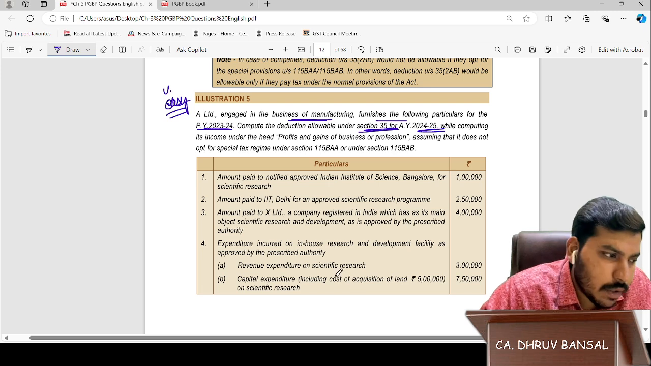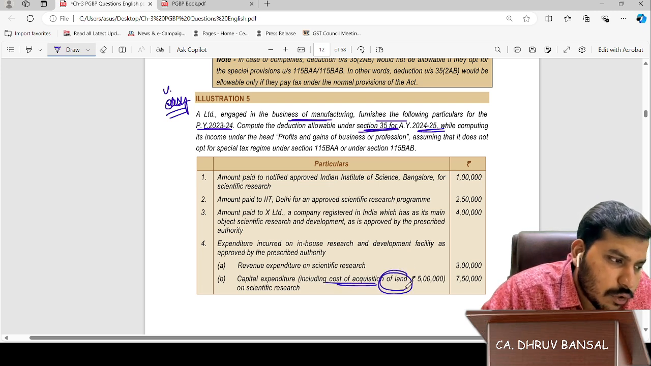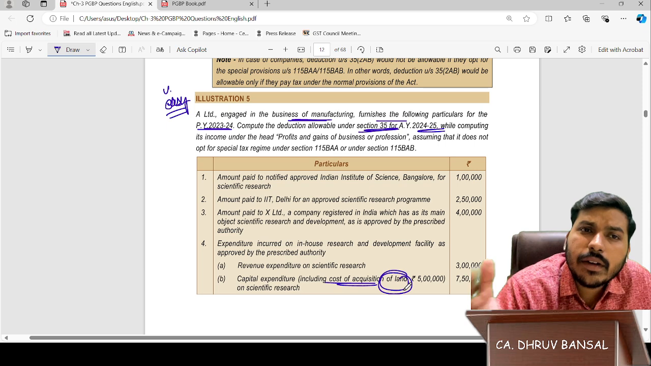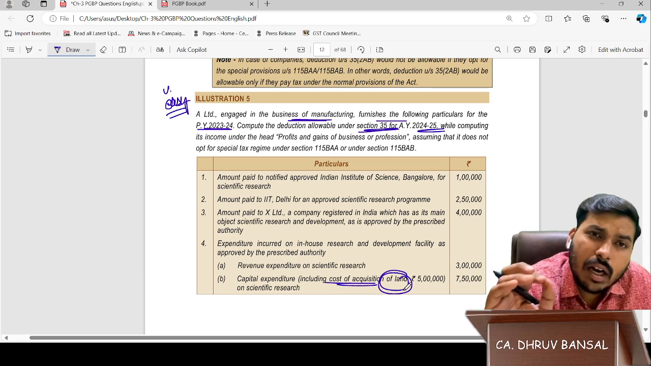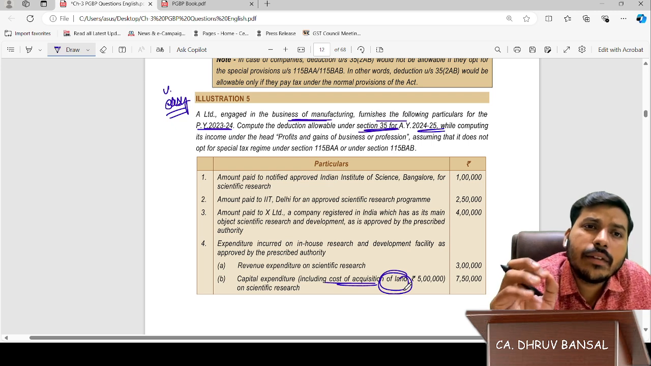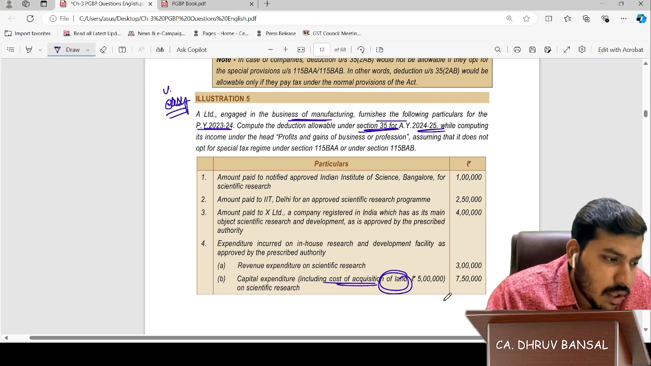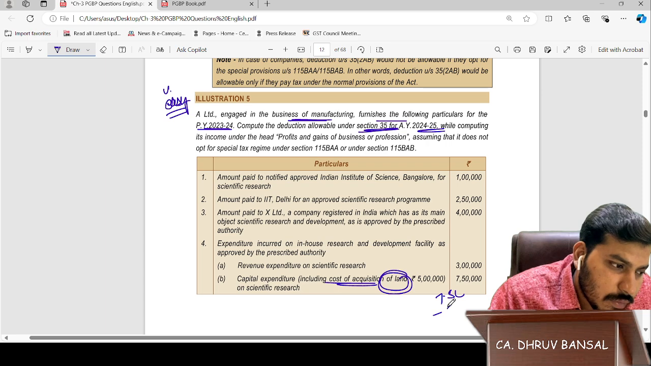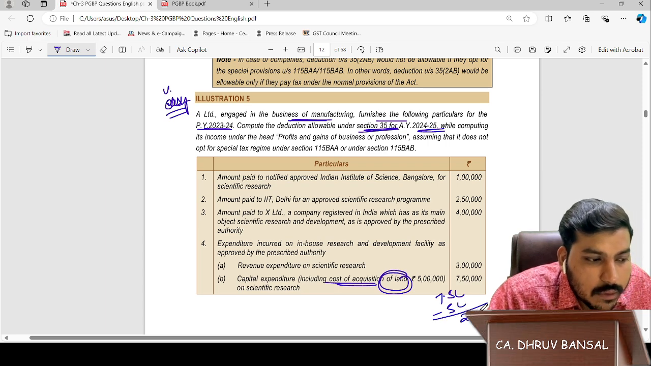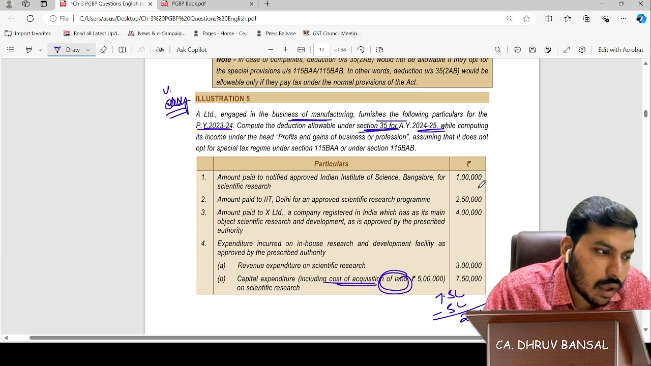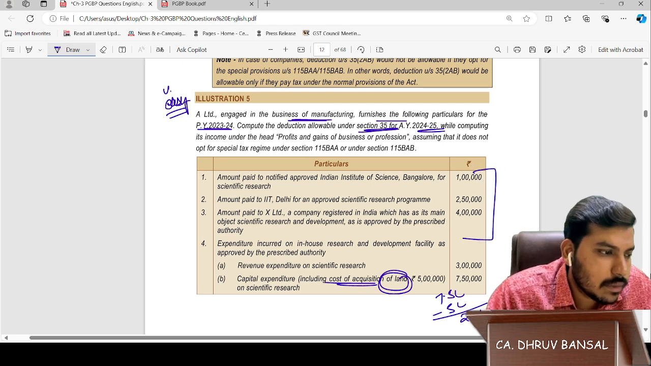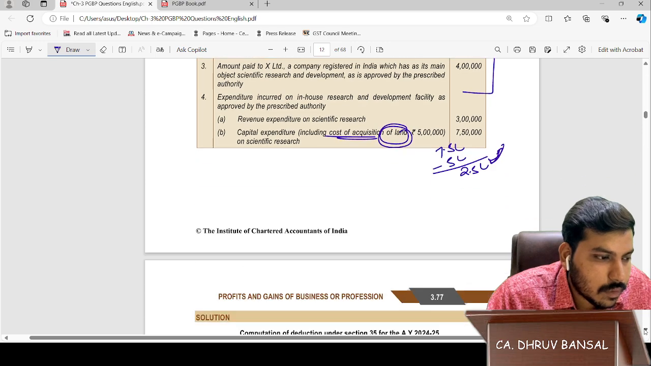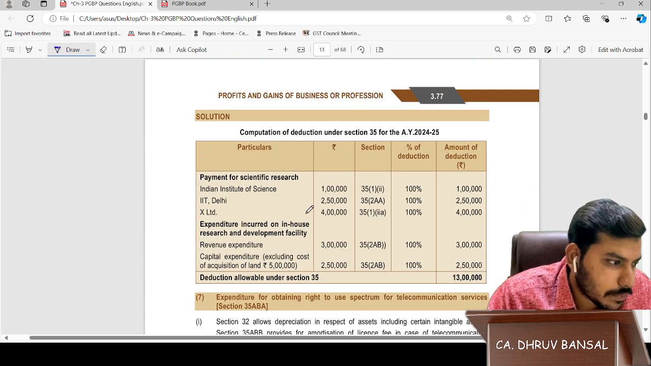The important point is this: including cost of acquisition of land. We know that whenever 35AD is given, the cost of acquisition of land is not given to the assessee. So here from 7.5 lakh, we will first deduct 5 lakh, then 2.5 lakh will be allowed as deduction. Rest all are correct. Only this was the important point in this.